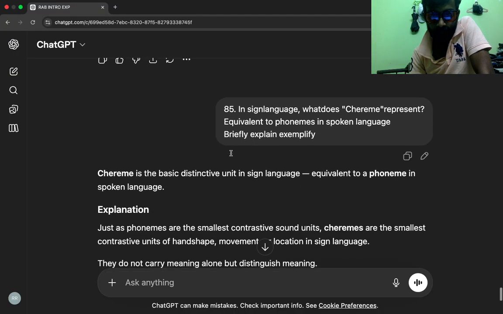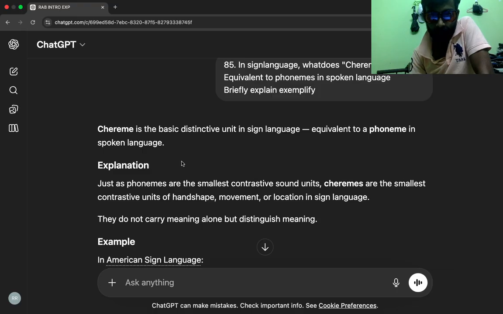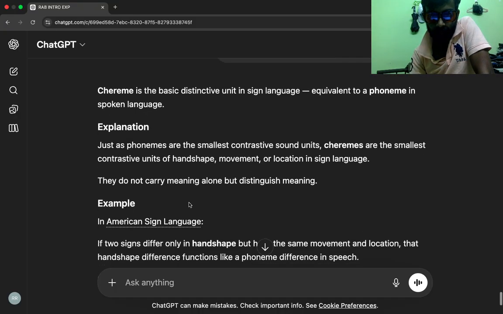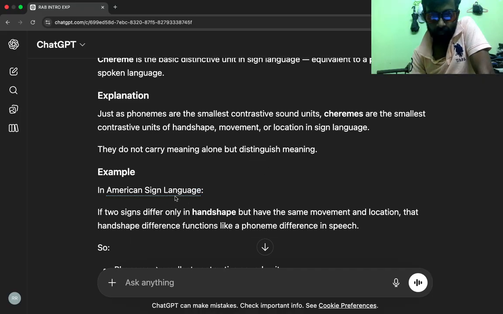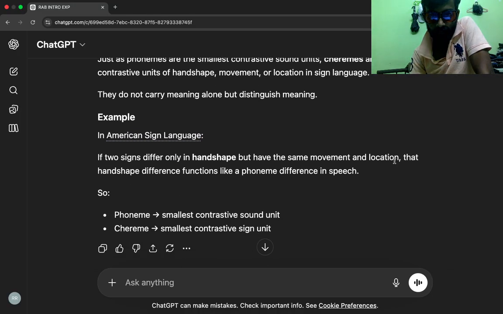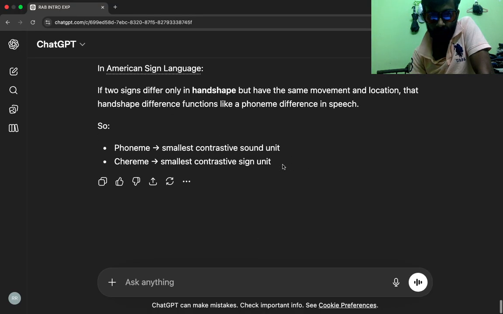Cheireme is the basic distinctive unit in sign language, equivalent to a phoneme in spoken language. Explanation. Just as phonemes are the smallest contrastive sound units, chiremes are the smallest contrastive units of hand shape, movement, or location in sign language. They do not carry meaning alone but distinguish meaning. Example, in American Sign Language, if two signs differ only in hand shape but have the same movement and location, the hand shape difference functions like a phoneme difference in speech. So, phoneme, smallest contrastive sound unit; chireme, smallest contrastive sign unit.